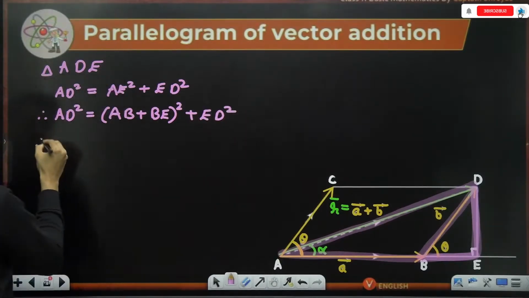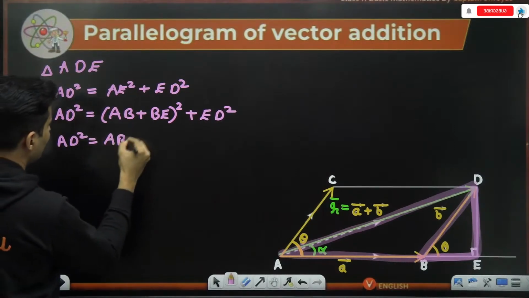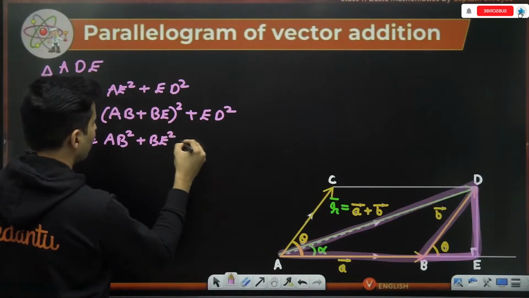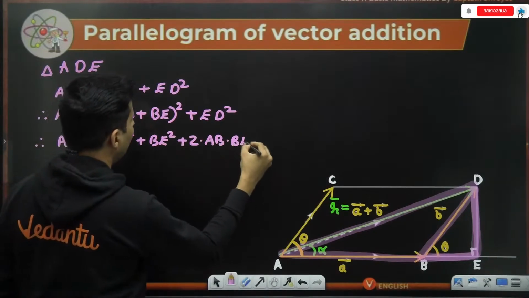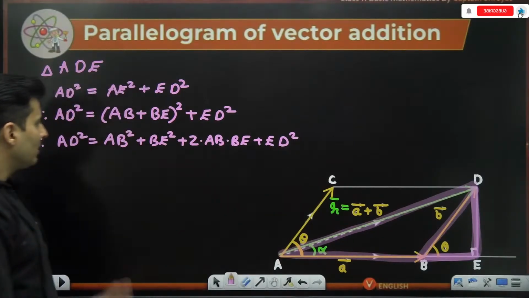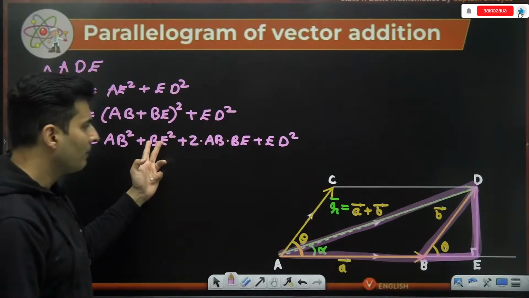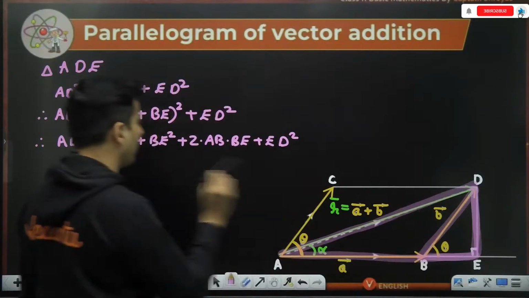Okay. Now expand this. So AD square will be AB square over here, plus BE square over here, plus 2 times AB into BE, plus ED square over here. So now I will do one thing. I have BE square, and I also have ED square, which are the two sides of the smaller triangle.